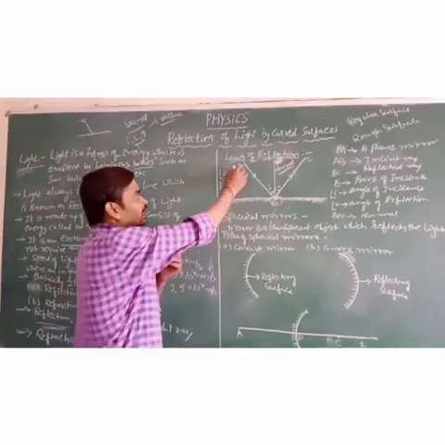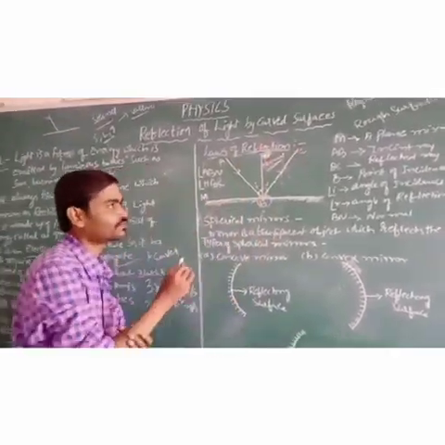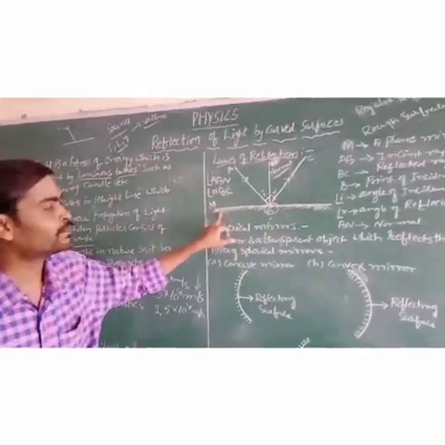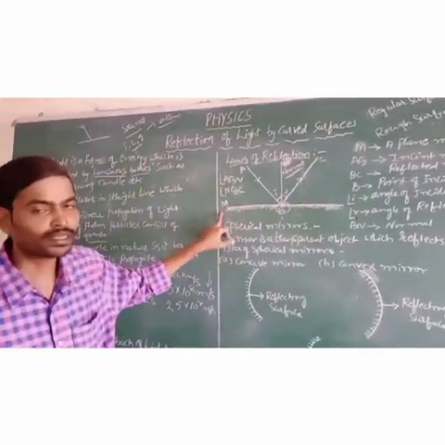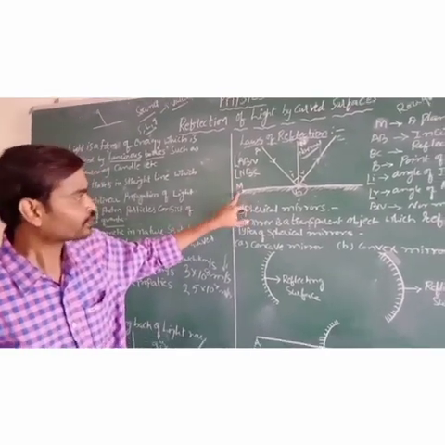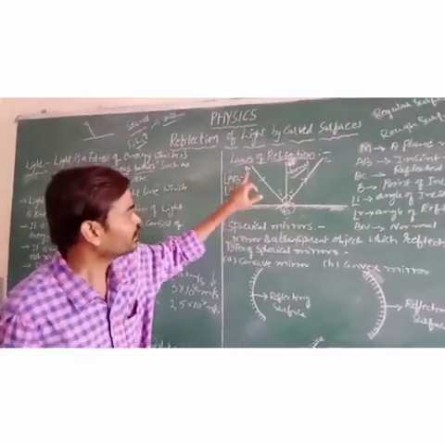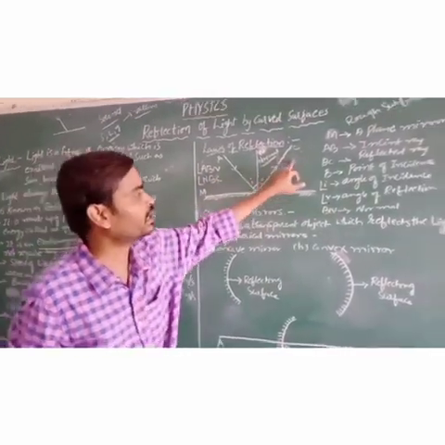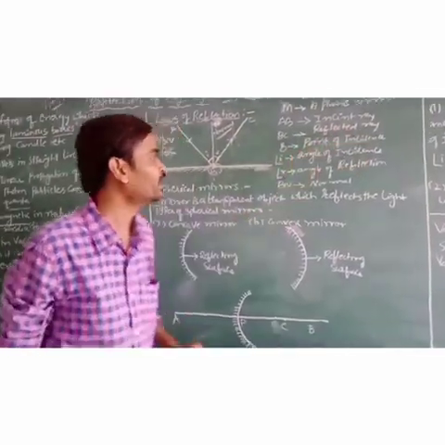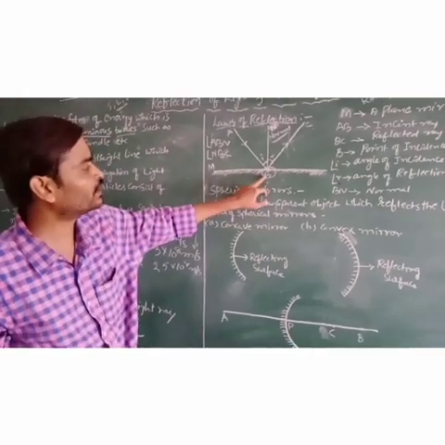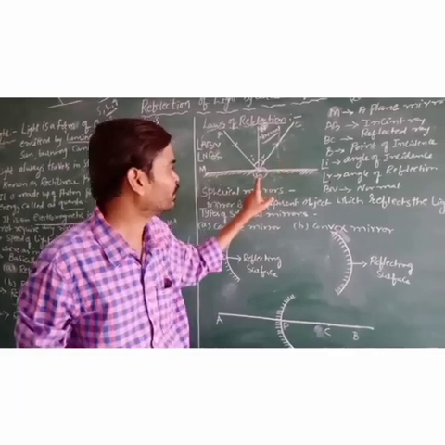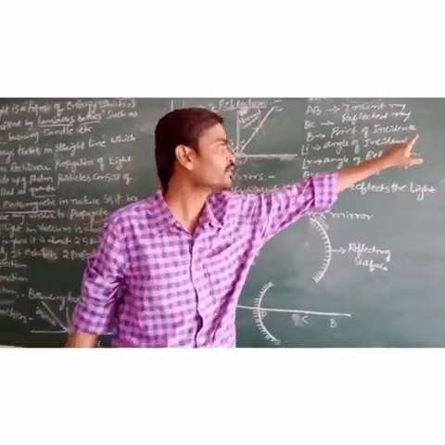Okay, next, the laws of reflection. Here I am considering a plane mirror which is denoted by M. The ray AB I am taking as an incident ray, and the ray BC as a reflected ray. And here I have mentioned one more thing, that BN is the normal, and the point B I am taking as the point of incidence.